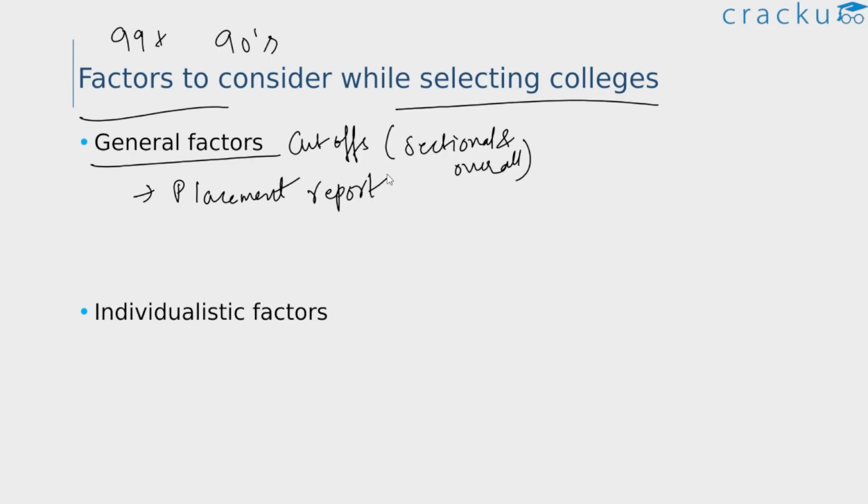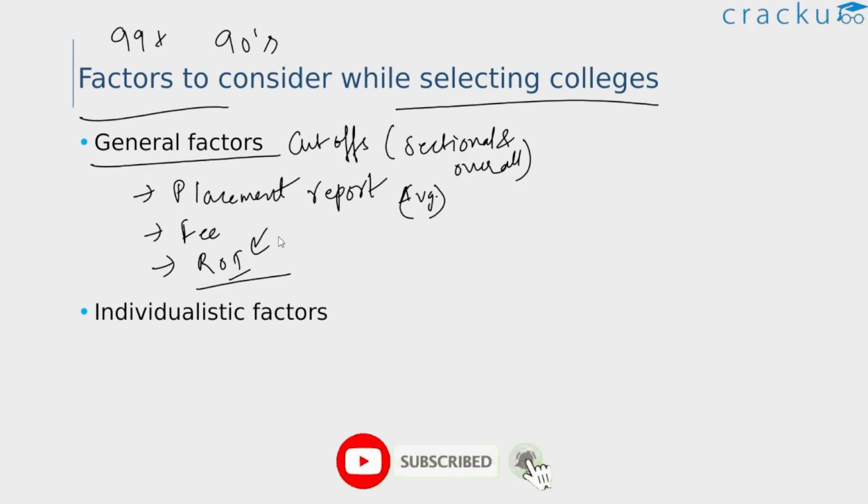So you need to look at their placement report, check out their average package and their median package. And you need to also look at their fee structure. And finally, the most important factor you need to look at is the ROI, that is return on investment. This is a very important factor to consider, because if you're already expecting to get into any of the top 10 or top 15 B schools, then you don't have to worry about this much. But if you're looking at other colleges, then ROI becomes very important.